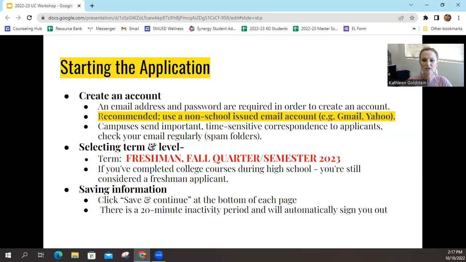You will be selecting to apply as a freshman fall/September or semester 2023. Even if you have taken college courses while you're in high school, please still know that you are considered a freshman applicant. After each section, you have to go in and click on Save and Continue at the bottom of each page. If you do not do that, any activity more than 20 minutes will automatically sign you out, so nothing will be saved if you don't click that button. So just make sure to do that after each page.